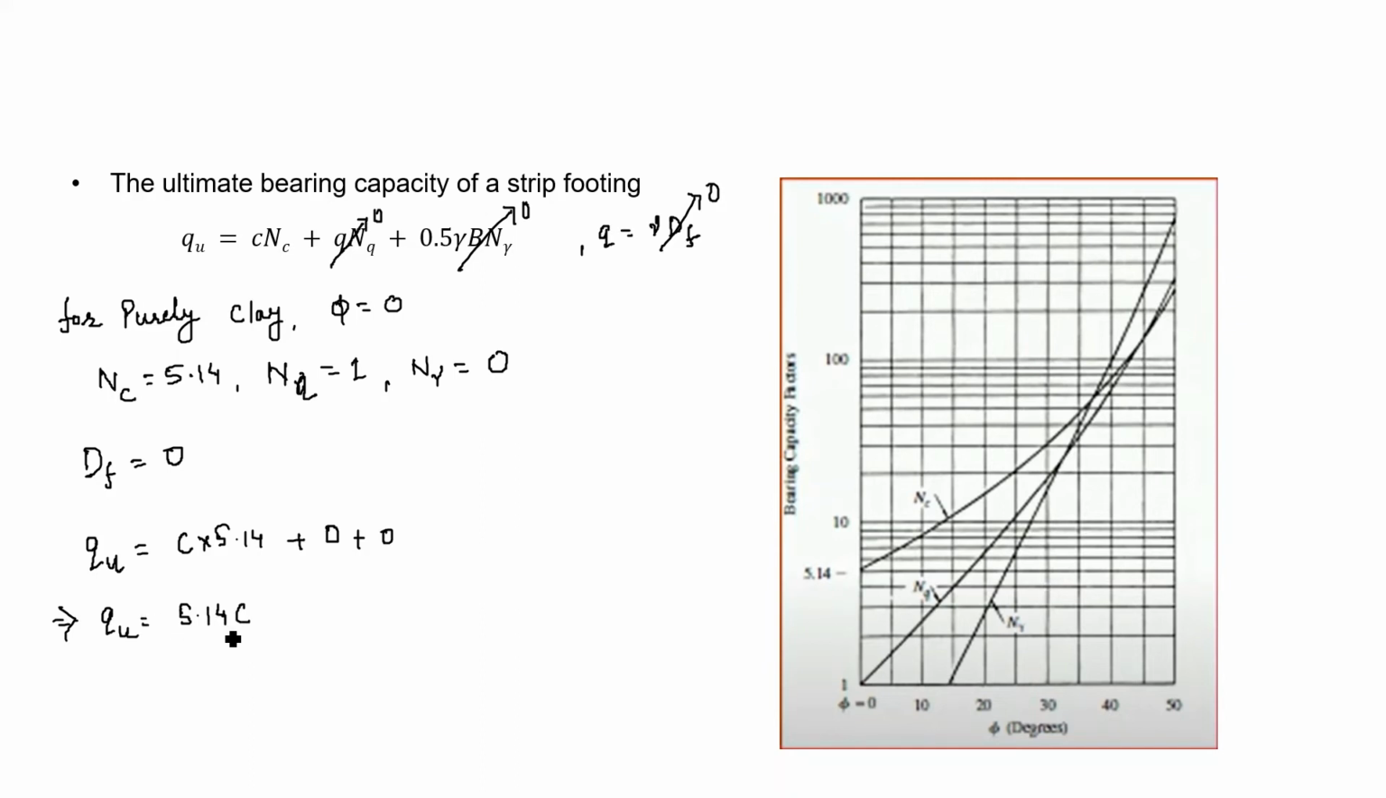5.14 into C. So, from this equation we can say that the ultimate bearing capacity is dependent on the value of cohesion, this value of C. So, this Qu is independent of the width of the foundation, as there is no term of B in this equation. So, we can say that Qu is independent of B.